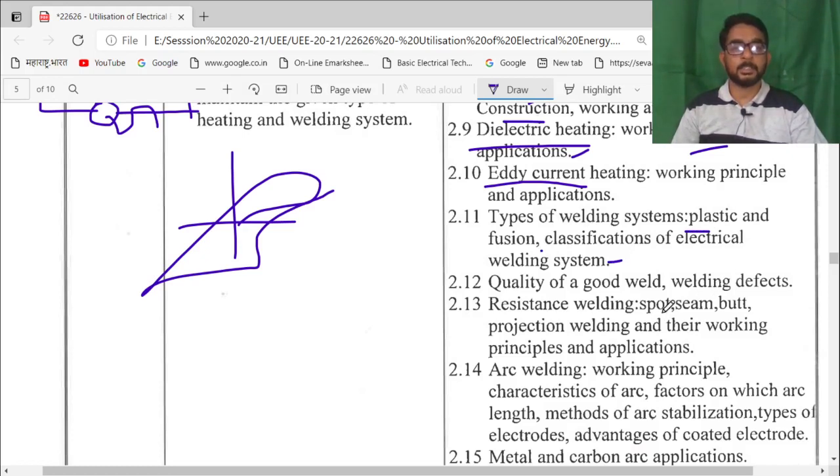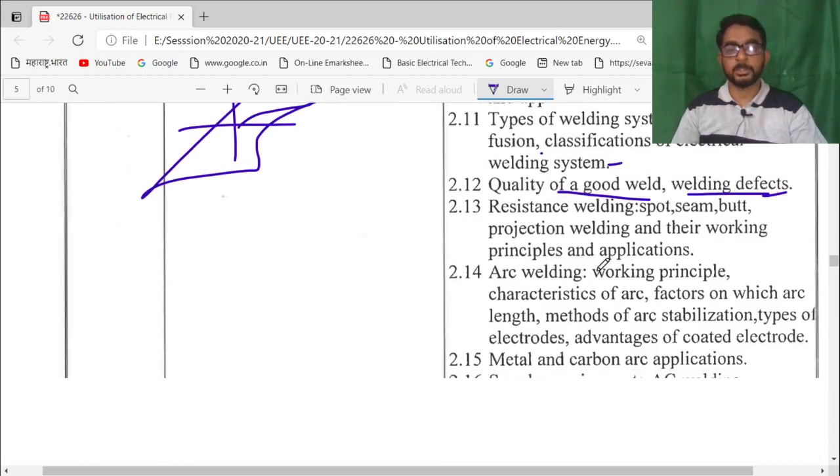There is spot, seam, butt, projection welding, and their working principles and their applications. Qualities of a good weld and the causes of welding defects will be studied.